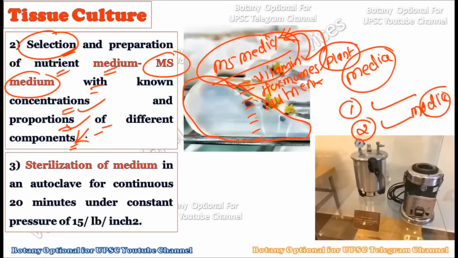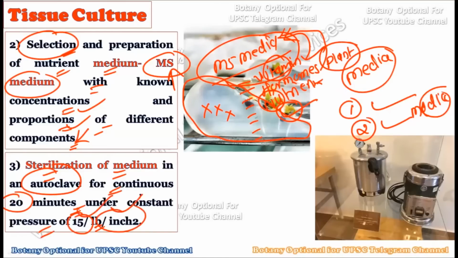development. Then in the third step, what we do is the sterilization of the medium itself. Okay, whatever media you have created in the second step, this media too requires sterilization, because if the media is contaminated, the whole process is going to be contaminated. In this particular media we are going to plant the explant, so if the media is contaminated, the explant will automatically get contaminated. So the sterilization of the medium is done in the autoclave continuously for 20 minutes under a constant pressure of 15 lb per inch square. Okay, so basically these parameters are used to sterilize the medium, and what we do is the autoclaving of the media.